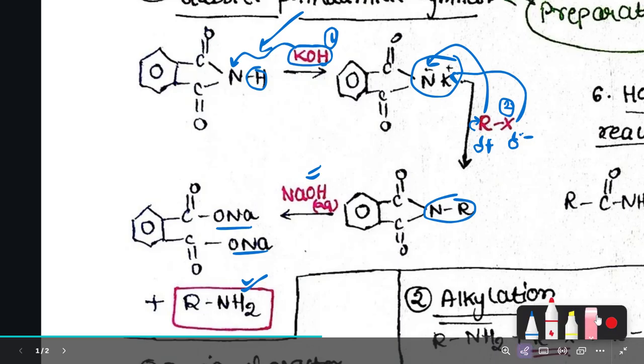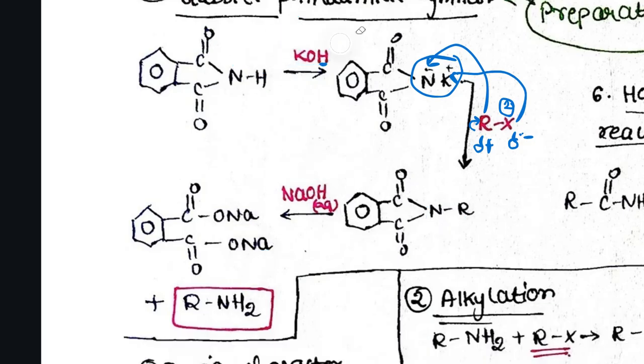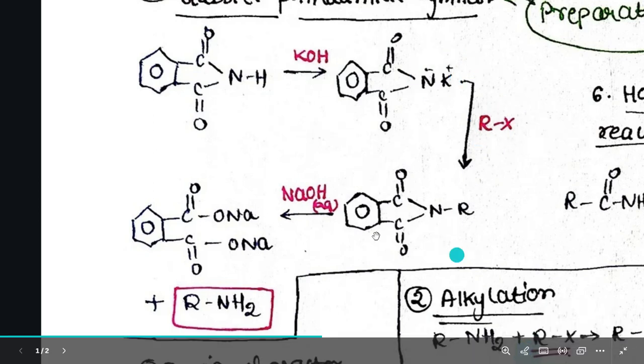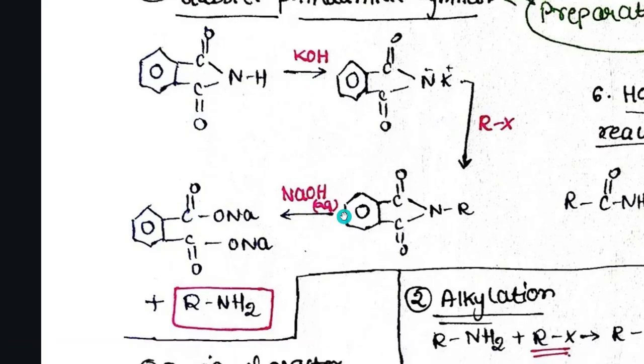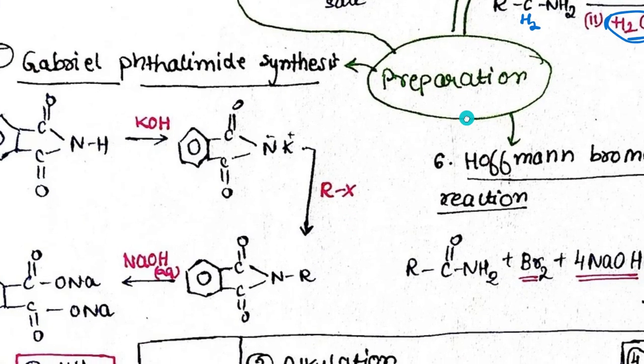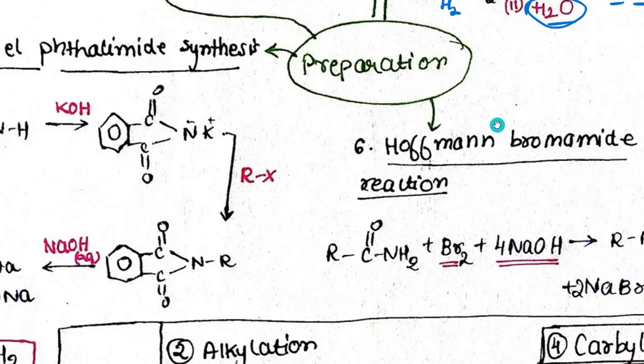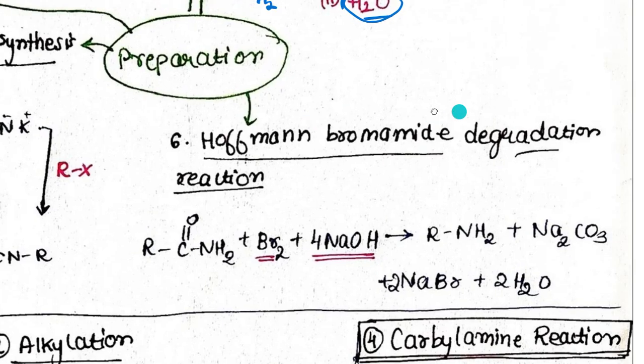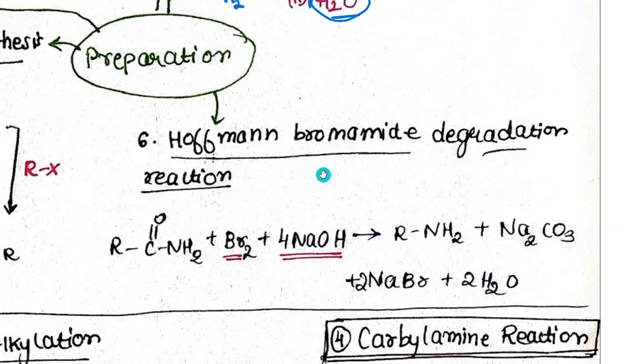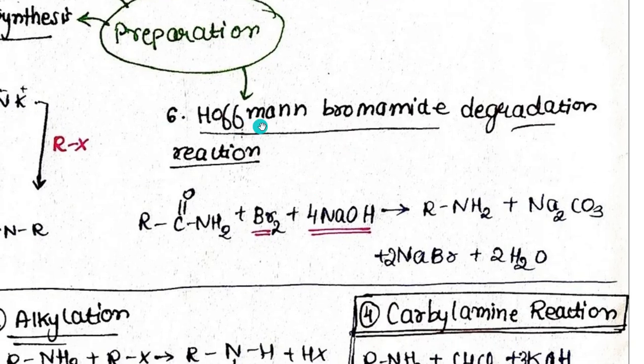I'll just erase all these things so that we can have a clear look at it once more. Of course the first process, as we saw, was reaction with KOH, second process alkyl halide, third process NaOH. That's all. Gabriel phthalimide synthesis done. Then Hofmann bromamide degradation reaction. There are a few named reactions, but they are very easy. Bromamide gives us a hint, we need bromine, right?